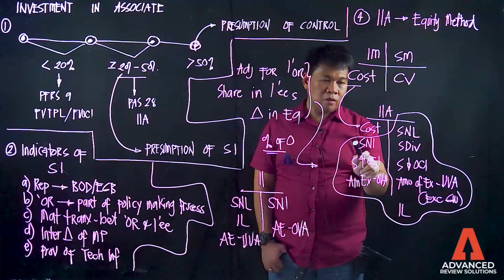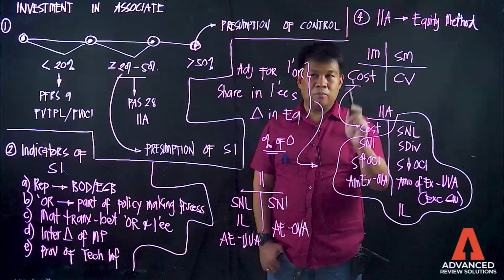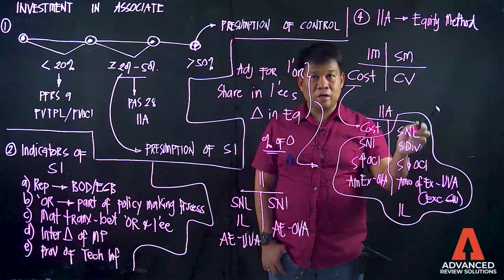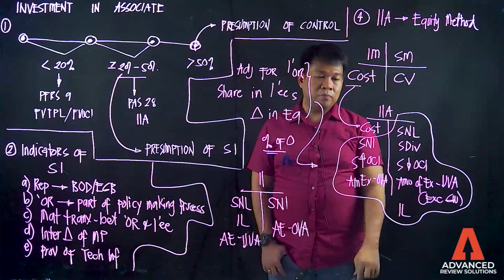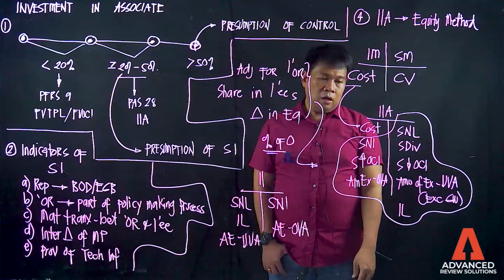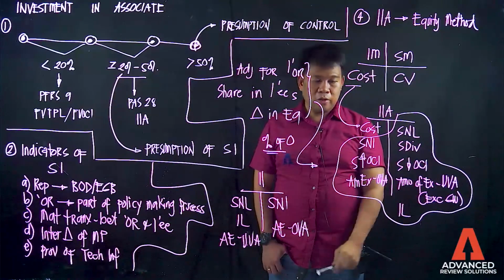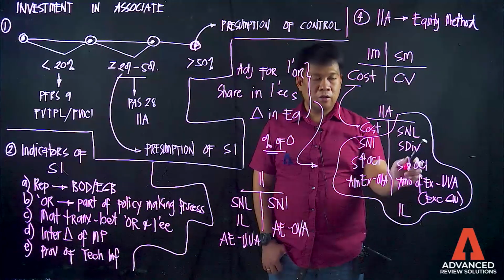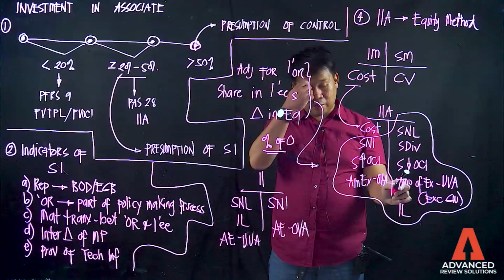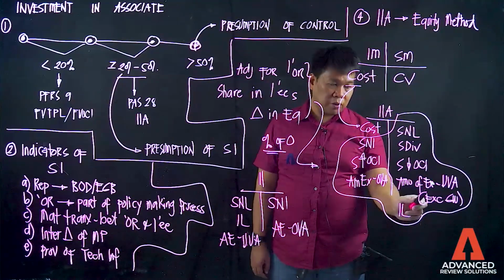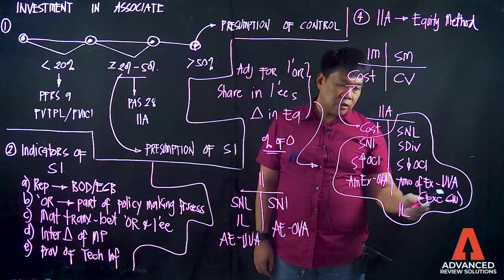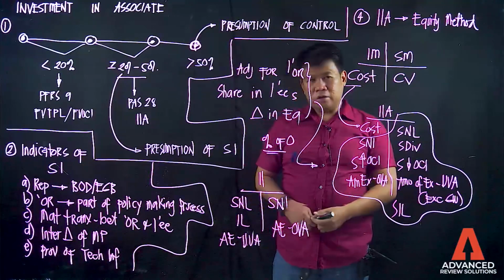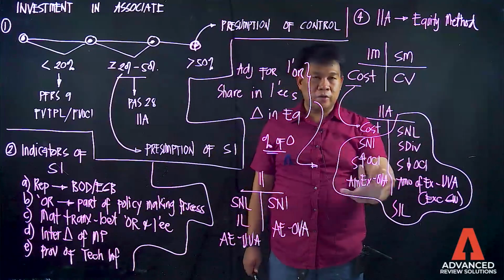So, these are the items that will affect your investment in associate, and these are the items that affect the equity of the investee. That is why it is called share in net loss, share lang kasi, based on percentage of ownership lang. Share in net income, share in the increase in other comprehensive income, amortization of excess on the overvaluation of assets, share in dividends, okay? Share in the decrease in the items under other comprehensive income, amortization of excess on the undervaluation of assets excluding goodwill, and impairment loss. Share in impairment loss. Okay? So, yan po yun, si investment in associate natin na gagamitin natin later.